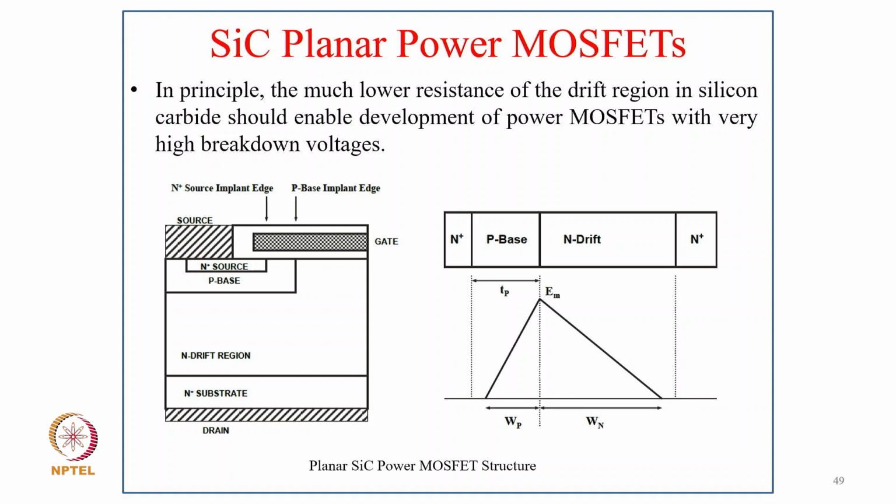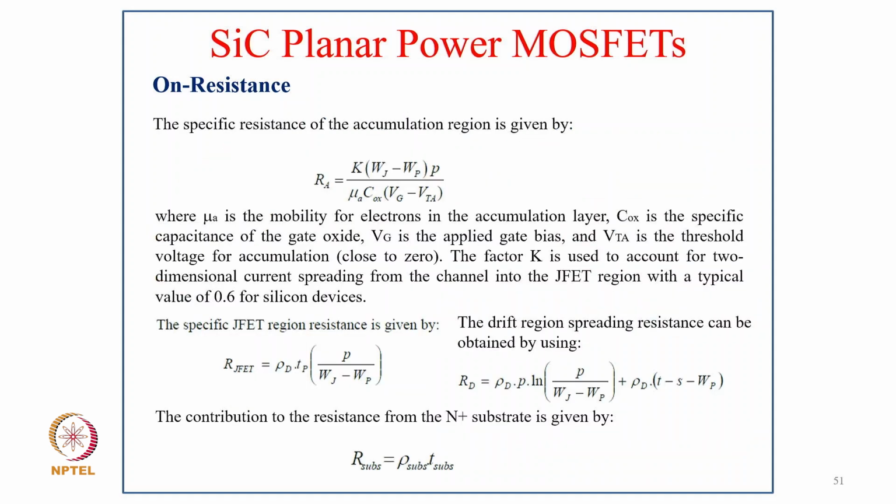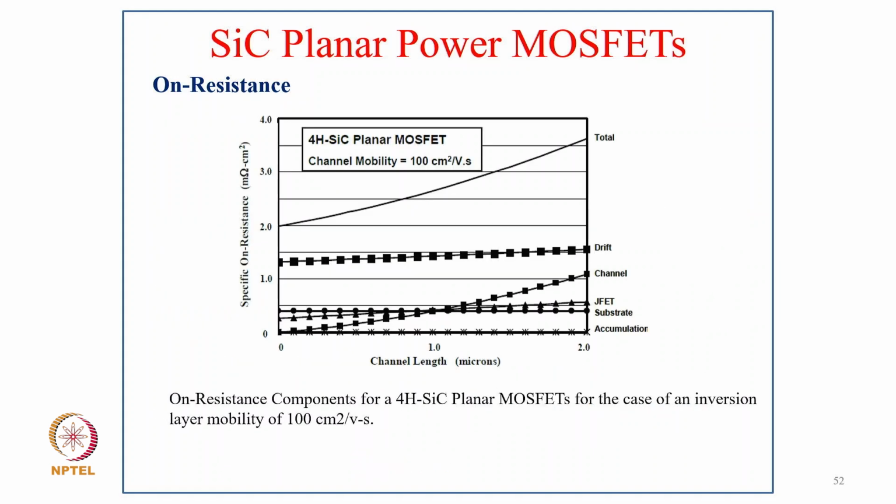You can see here the basic concept, how it is really changed, and how you can do your own resistance calculation as well as your specific capacitance calculation, then the total on resistance calculation, and then your channel resistance, drift region resistance, spreading resistance, the total contributing resistance and substrate resistance, and then how the characteristic with the channel length and specific on resistance changes.